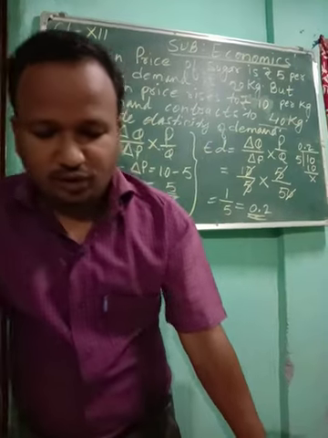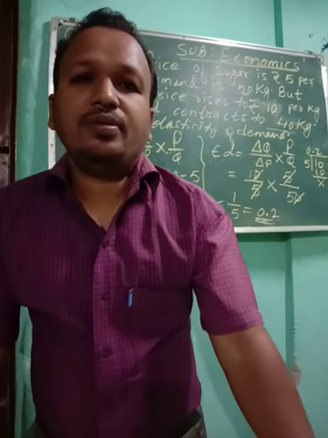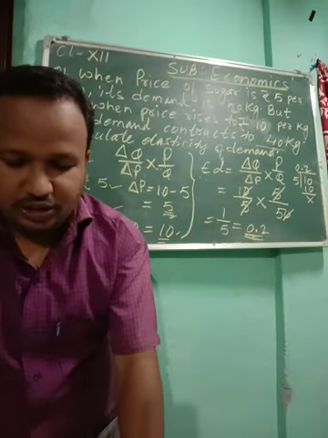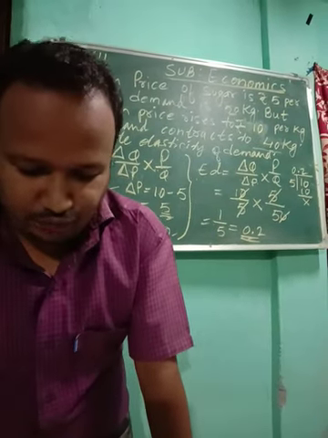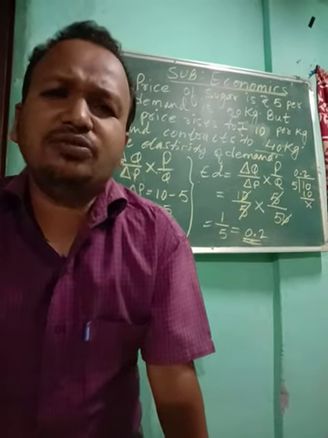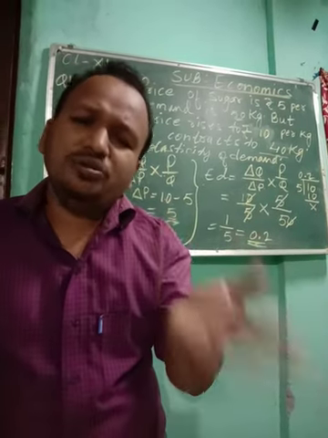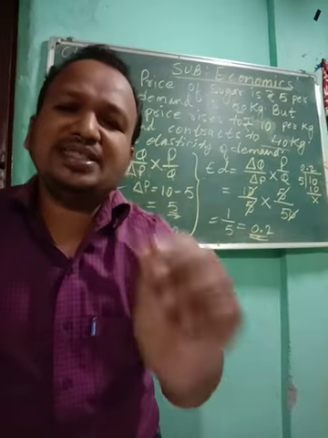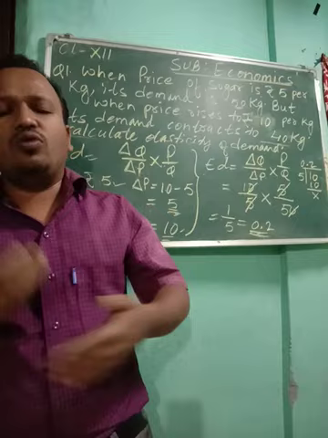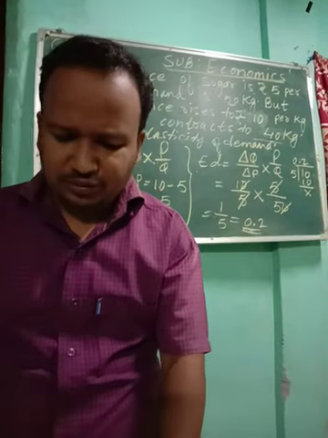Next is the influence of diminishing marginal utility. As you consume additional units of a commodity, the marginal utility decreases. If you are consuming more and more goods, your marginal utility will automatically decrease.